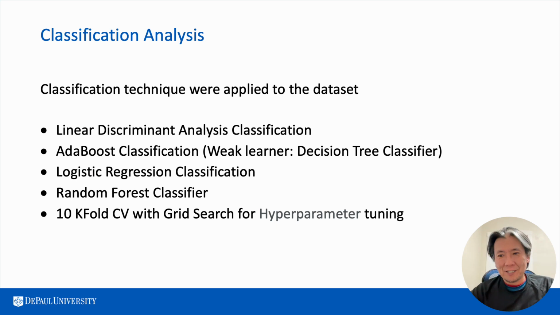Hi, I'm Eric from Data Crew, providing an overview of 4 different models to classify whether a movie will be a success or a failure. Those models are linear discriminant analysis, AdaBoost with decision tree as the weak learner, logistic regression, and random forest. We are using 10-fold cross-validation with grid search for hyperparameter tuning.